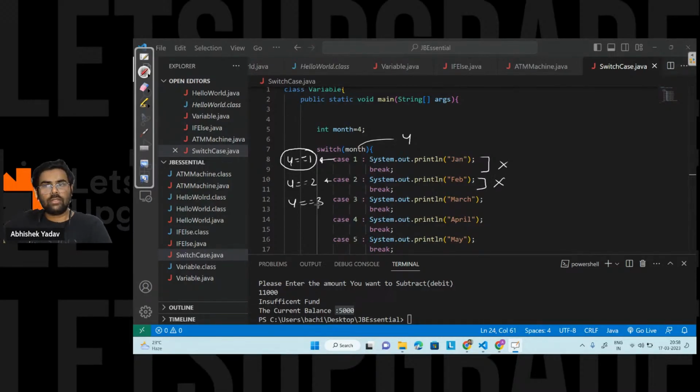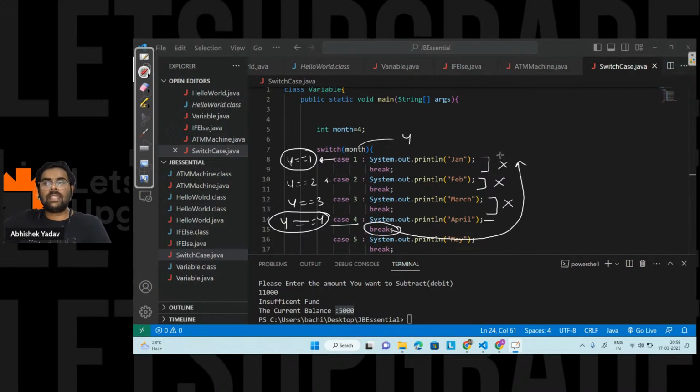Is 4 equal to 3? Again, this is not true. I will skip this part of the code and move to the next case. Is 4 equal to 4? This time it is true. The moment the case value is true, I will execute the code. That is, April will get printed on the output screen. After printing April, I will execute the break keyword.